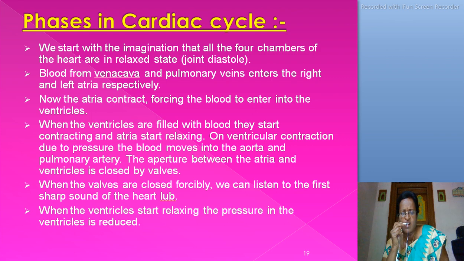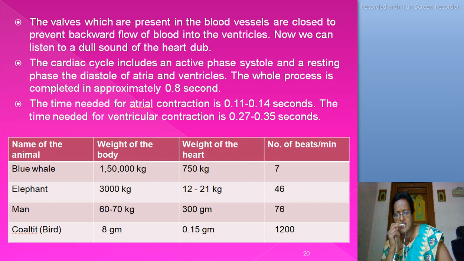When the ventricles start relaxing, the pressure in the ventricles is reduced. The valves present in the blood vessels close to prevent backward flow of blood into the ventricles. Now we can hear a dull sound of the heart, dub. The cardiac cycle includes an active phase, systole, and a resting phase, diastole, of the atria and ventricles.